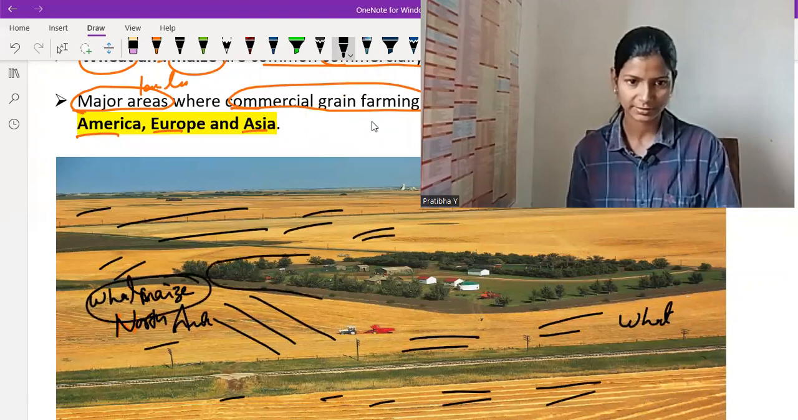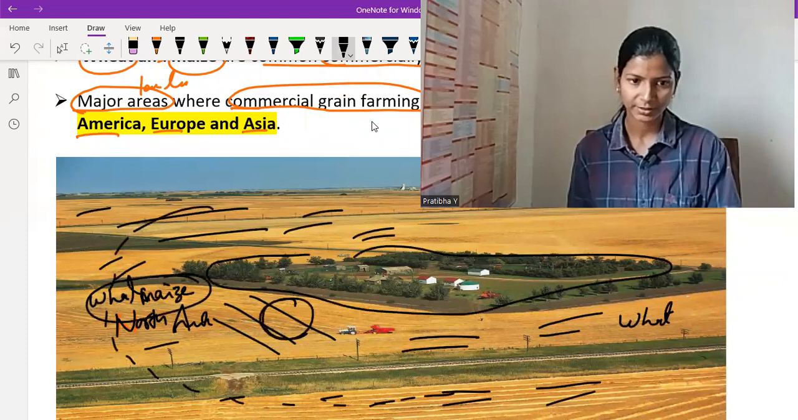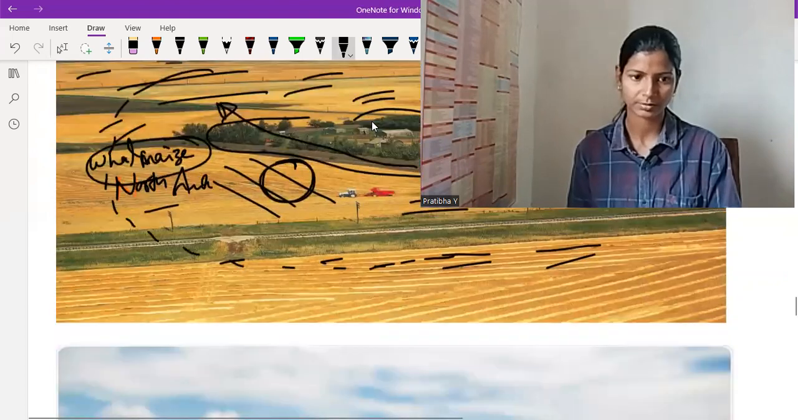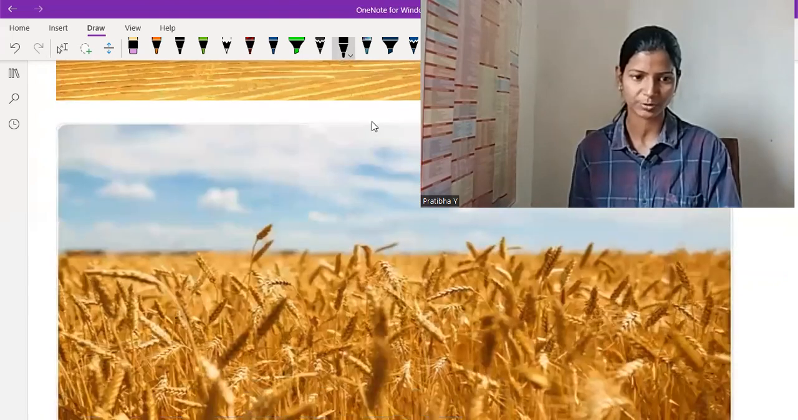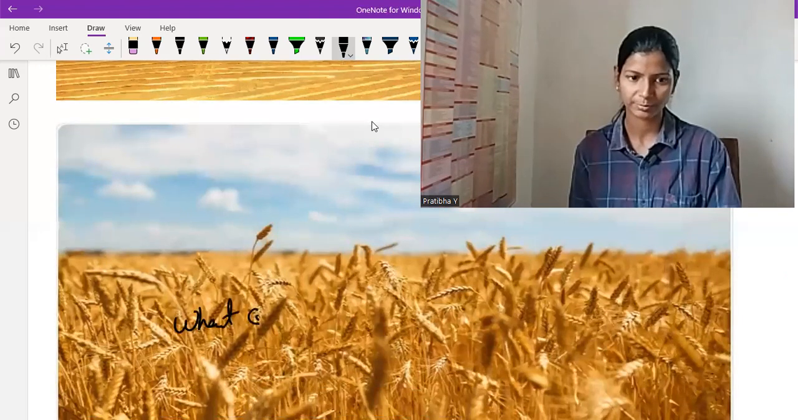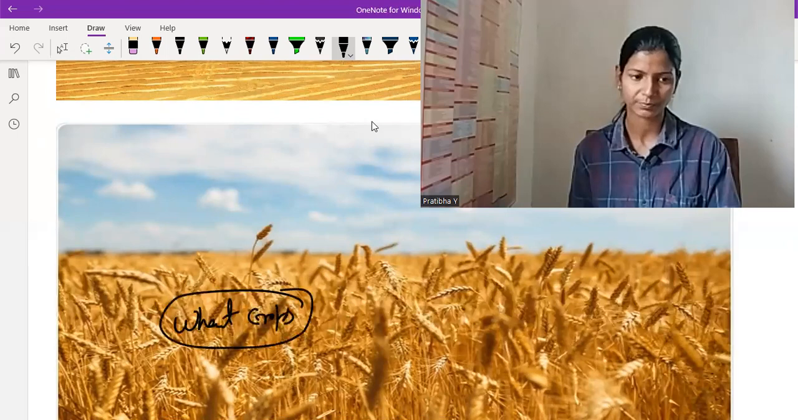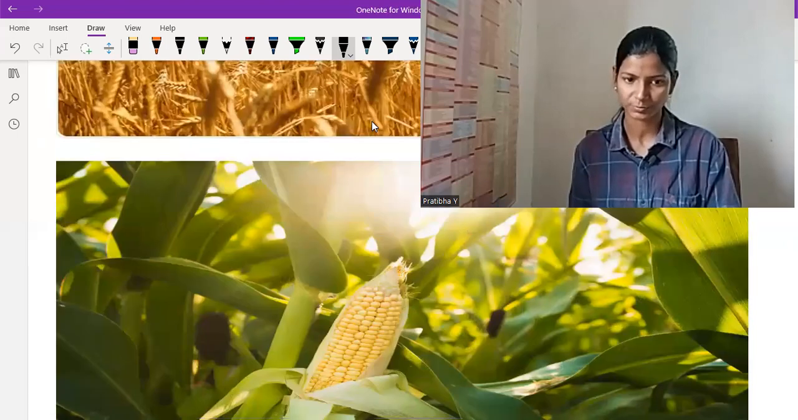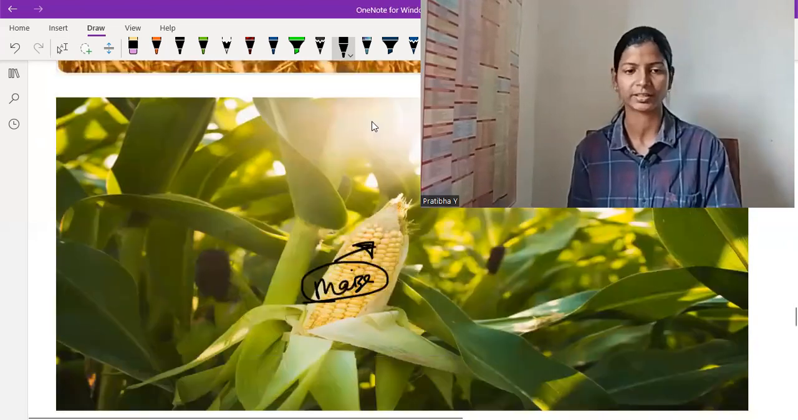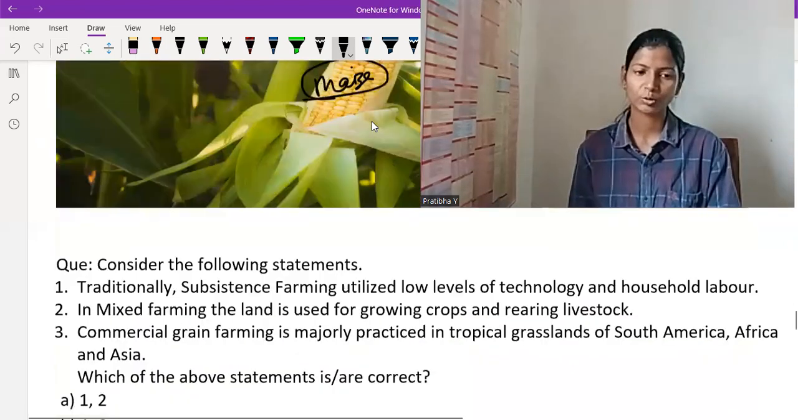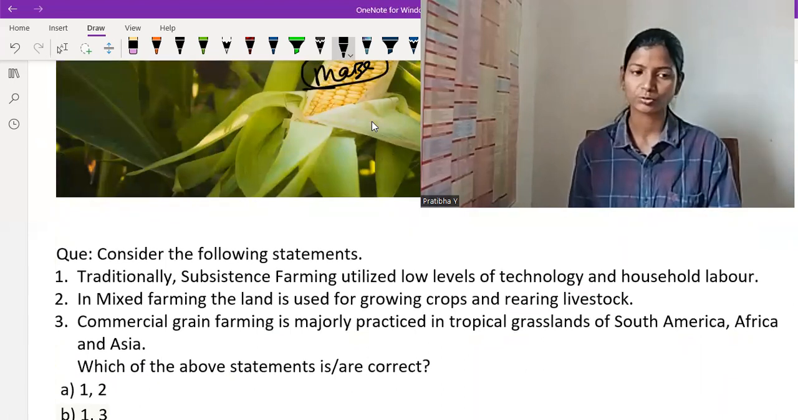You can clearly see in the center they build their houses and live there, and side by side they do agriculture, commercial agriculture. They do this practice here, cut it, harvest it, as well as sell it in the market in the cities. In this picture, you can clearly see a wheat crop, which is a very famous commercially grown crop. This is a picture of a maize crop, which is again a famous commercial grain crop. So remember the pictures of maize crops, wheat crops, as well as the temperate grasslands of America, Asia, as well as Europe. Now based on this topic, we are going to solve one question.